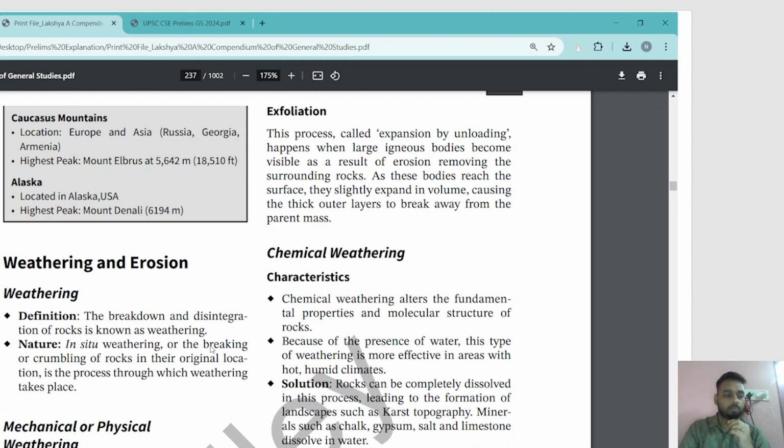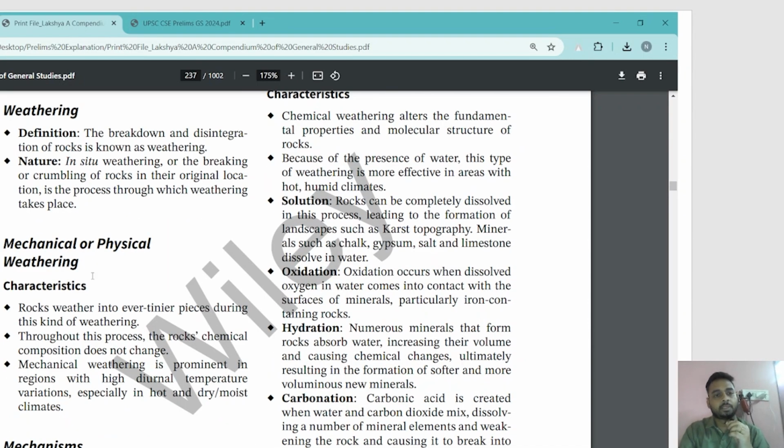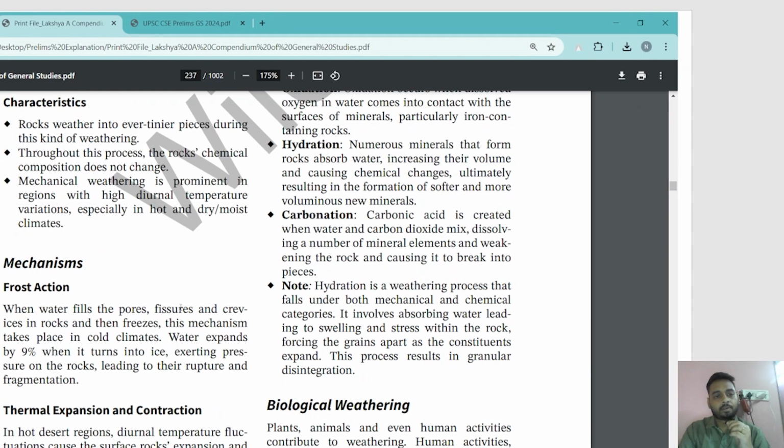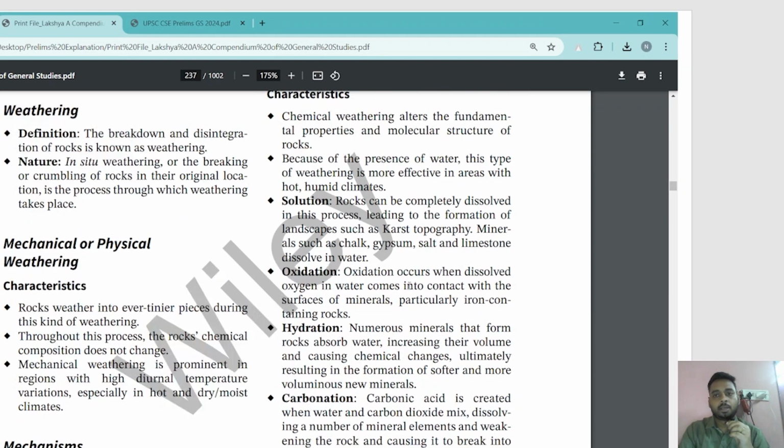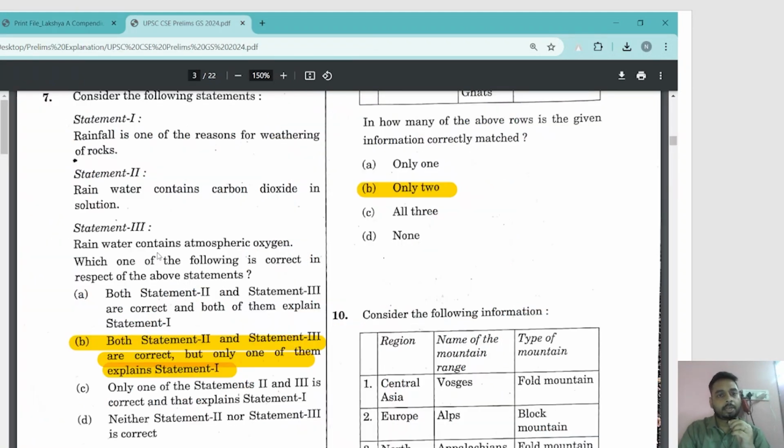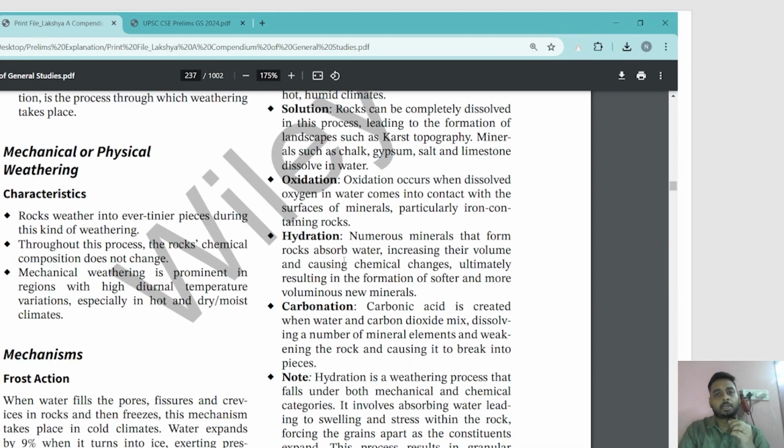See, weathering and erosion. So what are the agents? Mechanical or physical weathering, then we have chemical weathering. Because of the presence of water, this type of weathering is more effective in areas with hot, humid climate. Basically talking about rainfall only. See what happens. Oxidation occurs when dissolved oxygen in water, that is rainwater, comes into contact with the surface of minerals, particularly iron content. So statement 3, rainwater contains atmospheric oxygen. True. Oxidation, because rainwater contains oxygen, it leads to oxidation and hence weathering.